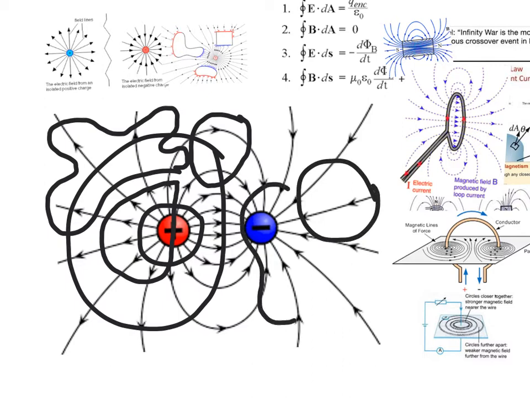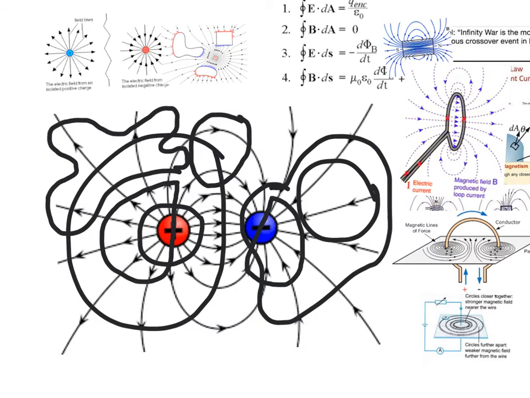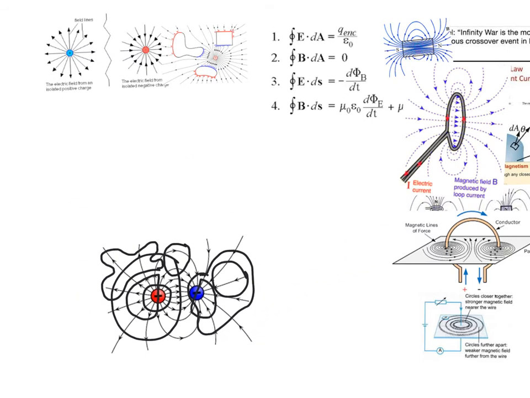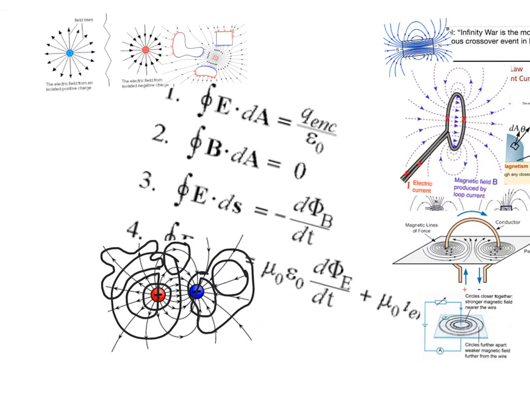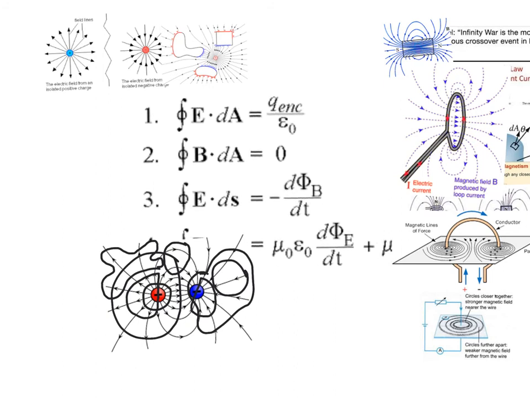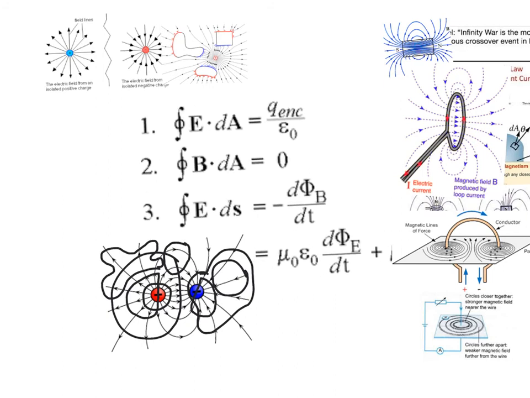But if I draw a surface that encloses the negative charge, no matter what the shape, if there are 16 field lines leaving this negative charge, then no matter what shape the surface that encloses it, there'll be 16 field lines. And if I draw a surface that contains half the charge, then 8 field lines will enter. And so by simply counting the field lines or doing the integral of E dot dA over the surface, it will always equal the charge inside divided by epsilon naught.